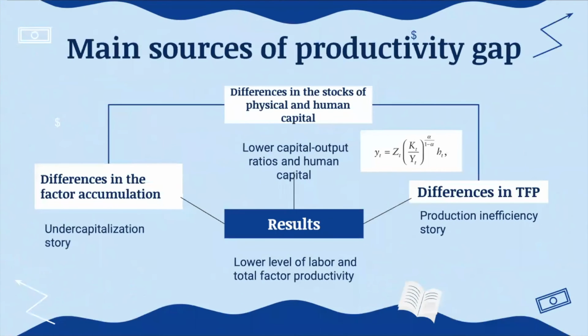For the main sources of productivity gaps in Sub-Saharan Africa, the first source is the differences in the stock of physical and human capital. The second and the third are the differences in factor accumulation and TFP.